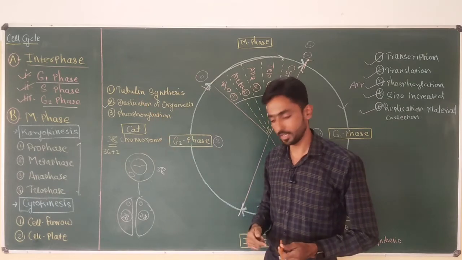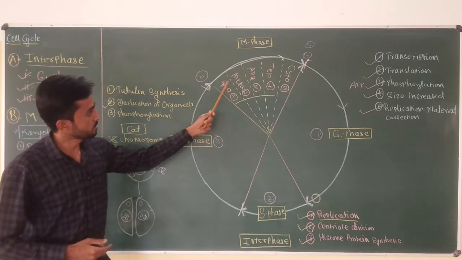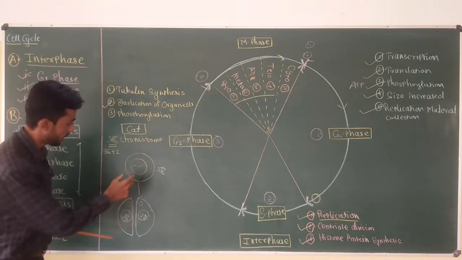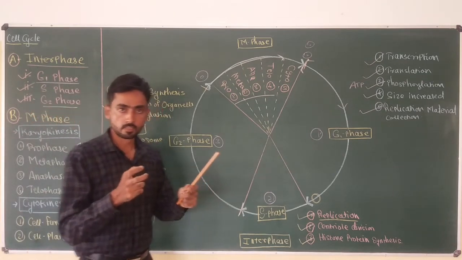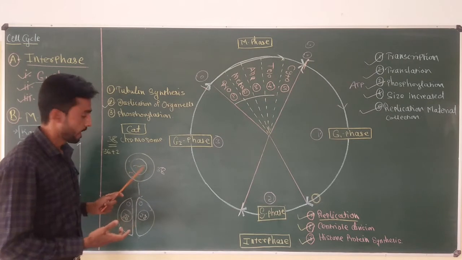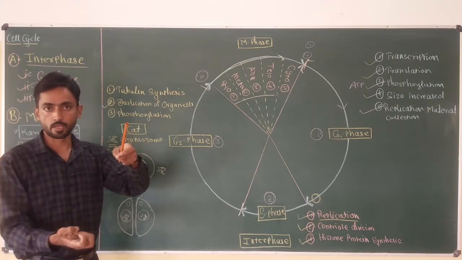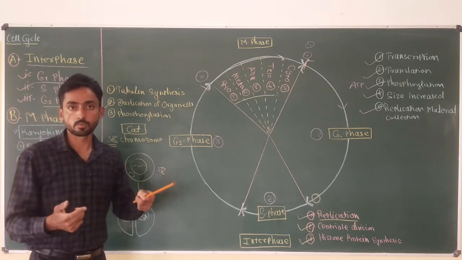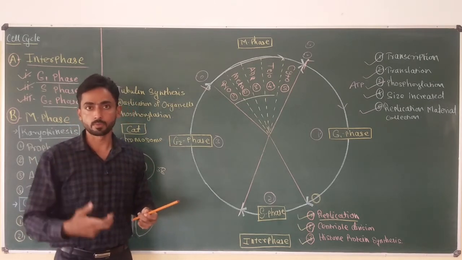What is tubulin protein? As I told you earlier, during the prophase, metaphase, anaphase and telophase, the cell is going to divide the nucleus. For the division of the nucleus, the duplicated genetic material has to be distributed equally into the two poles of the cell. This division of the nuclear genetic material occurs with the help of spindle fibers. I'm going to discuss this mechanism in my upcoming videos.